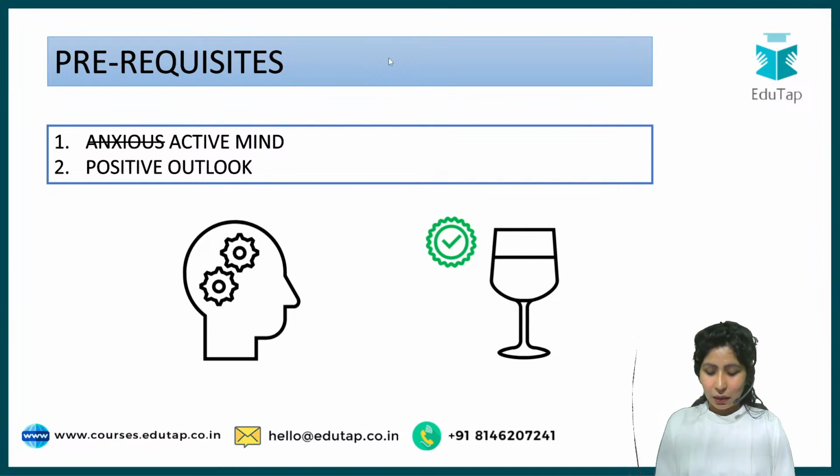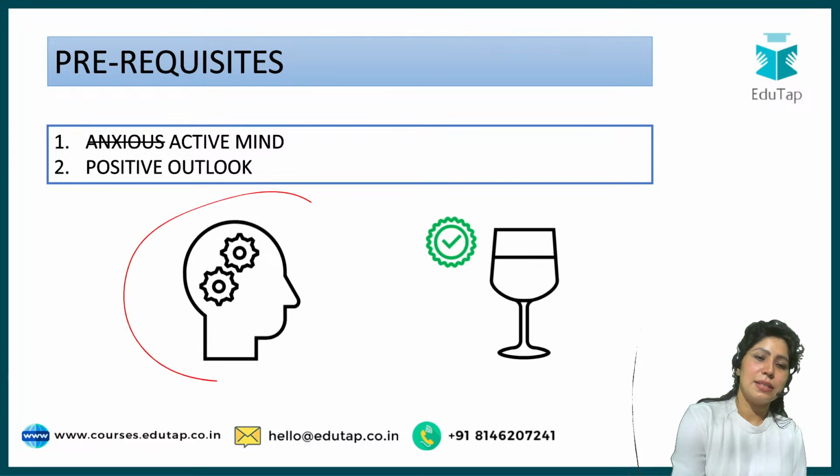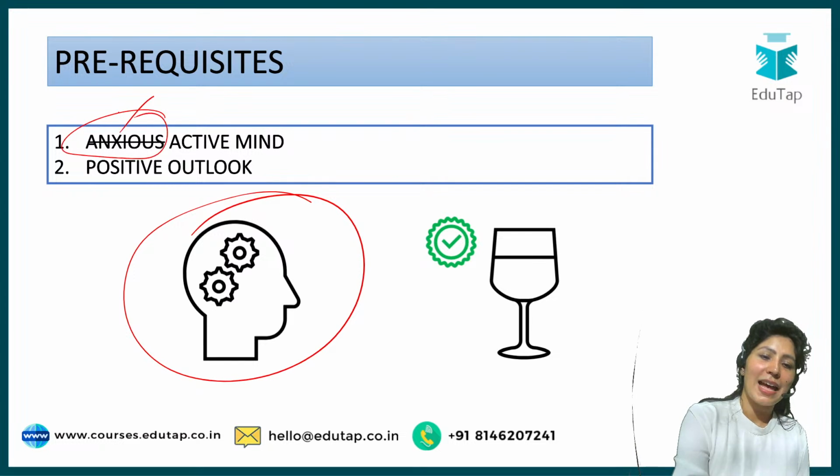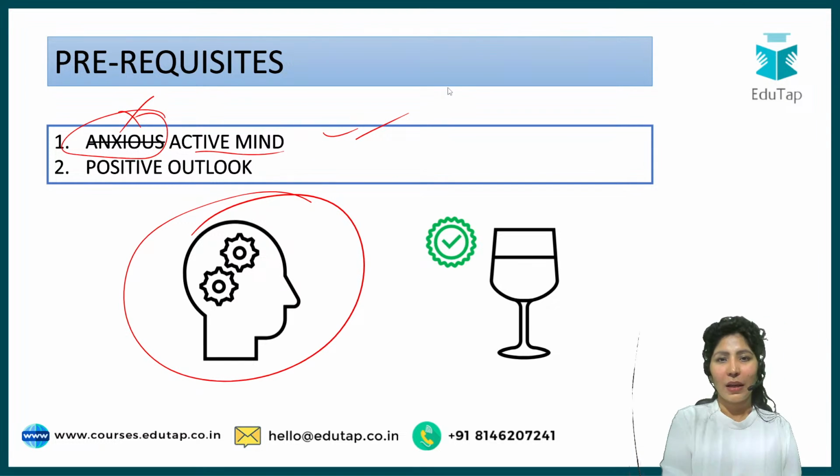So what are the prerequisites? Now we are formally starting our answer writing discussion. It will involve a lot of writing. So what are the prerequisites for answer writing? First of all, as you can see here, not an anxious but an active mind. For those who are just reading a lot nowadays, who are just studying a lot and not practicing answer writing, it will only cause you to be anxious.